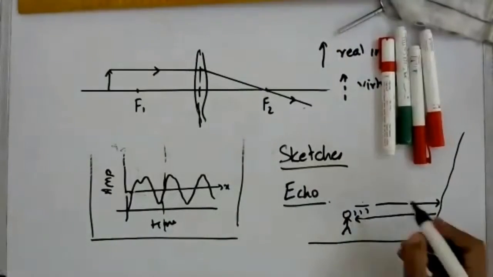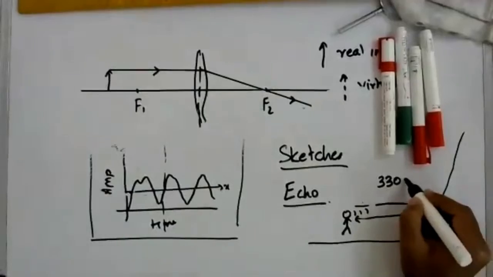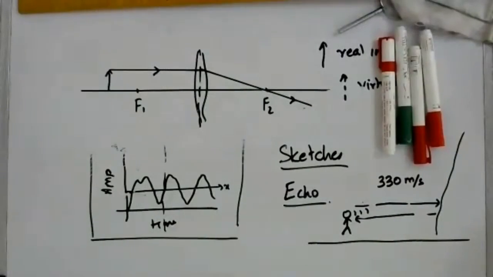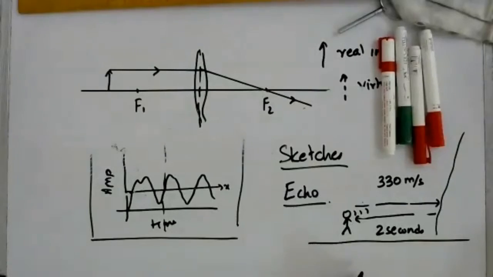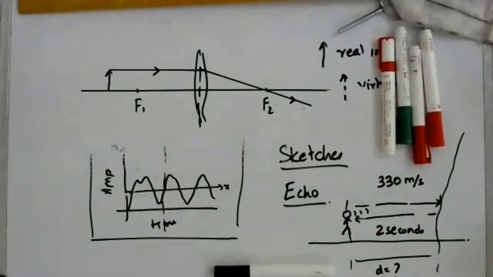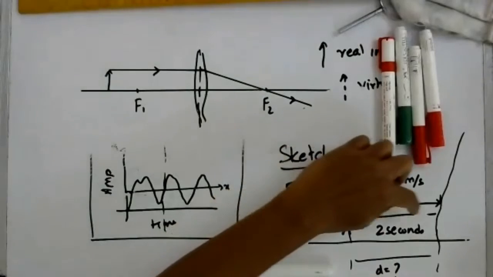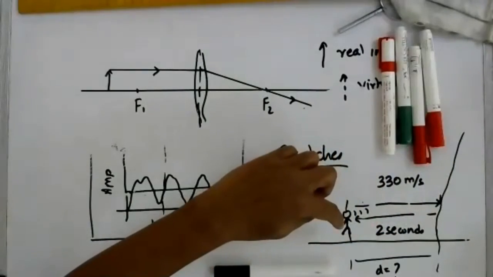So say they have given the velocity of the sound, 330 meters per second. He makes the sound and he hears the sound after 2 seconds. They then ask what is the distance between him and the cliff. If you make a rough sketch of what is going on, you will be able to answer correctly, because most of the time students make a mistake here. They do not consider the time interval for the sound to go and to come back.